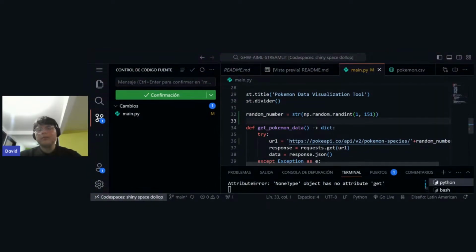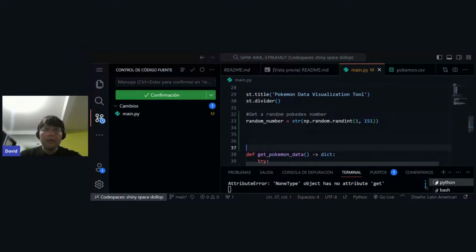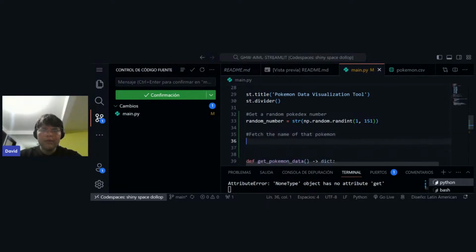Okay, so we first are going to get a random Pokedex number. Then we're going to fetch the name of that Pokemon, and then we're going to create a function called def get random Pokemon.